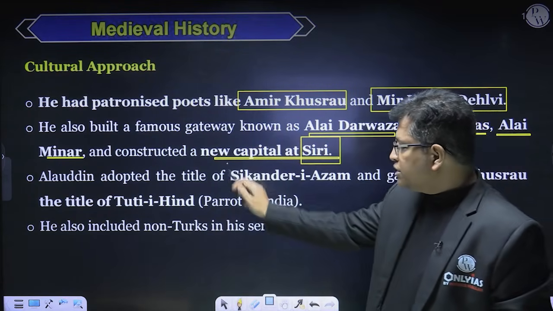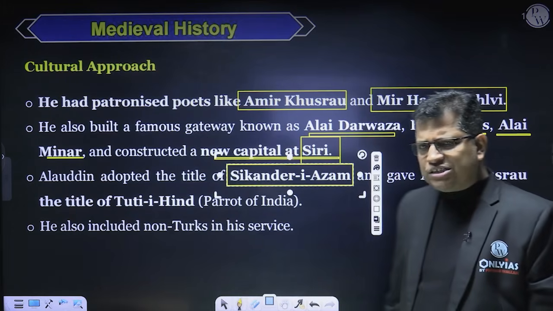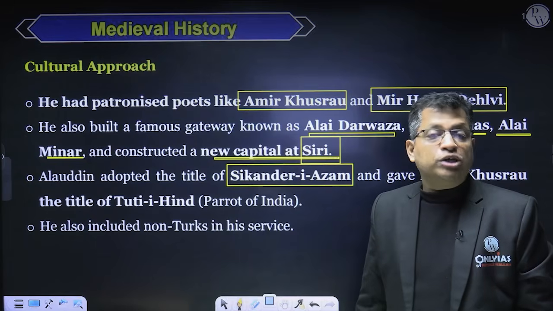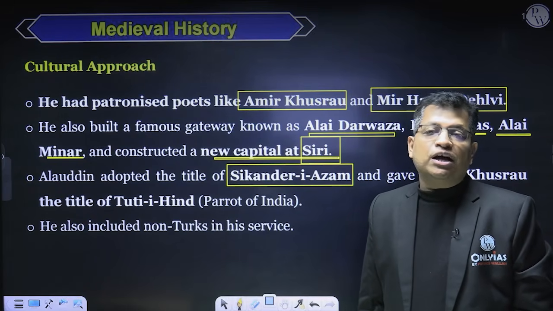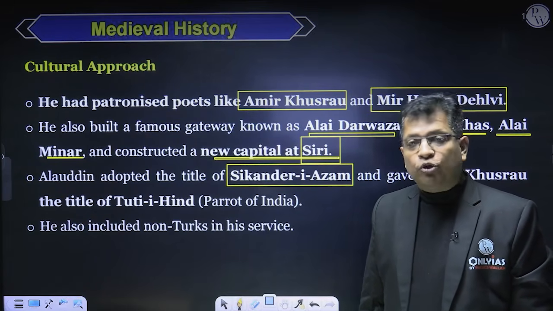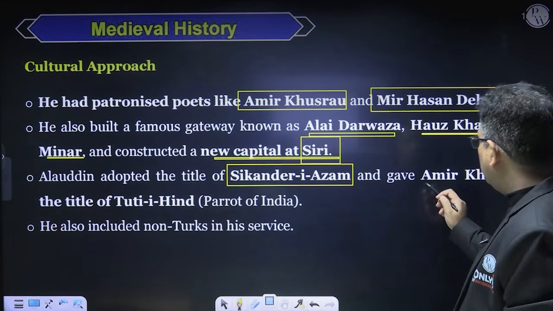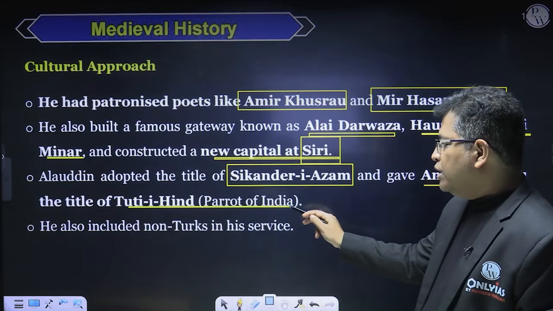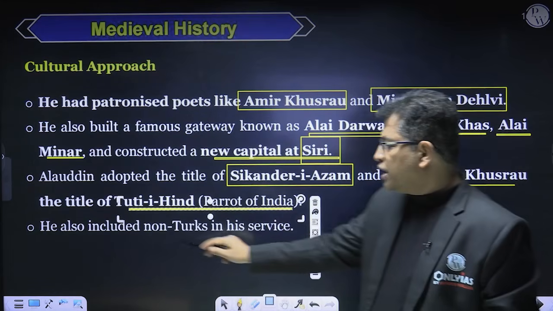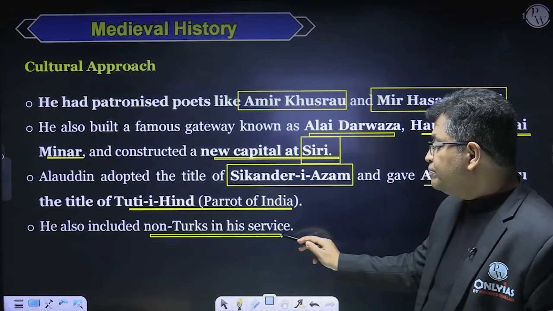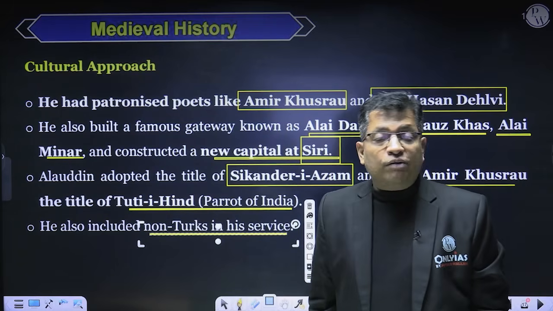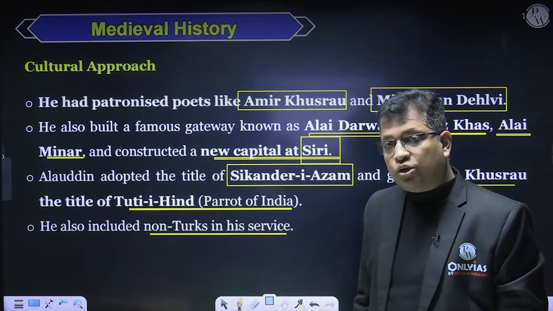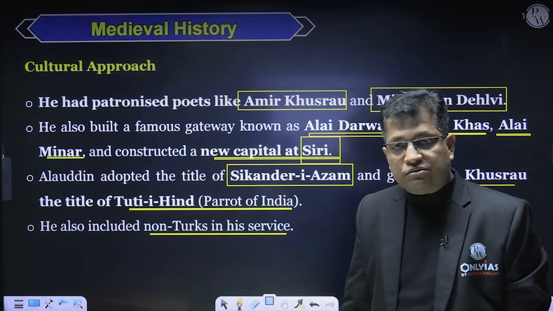Alauddin adopted the title of Sikandar-e-Azam. Actually, it is said that he had the same ambition as Alexander. He wanted to conquer the world. But on the advice of the Qazi of Delhi, he left this idea. But before that, he had taken the title of Sikandar-e-Azam and gave Amir Khusrau the title of Tuti-e-Hind, that is called Parrot of India. He also included non-Turks in his service. So he left the racial policy of the Turks, which was adopted by Balban. Unlike Balban, he also included the non-Turks in his administrative services, right?